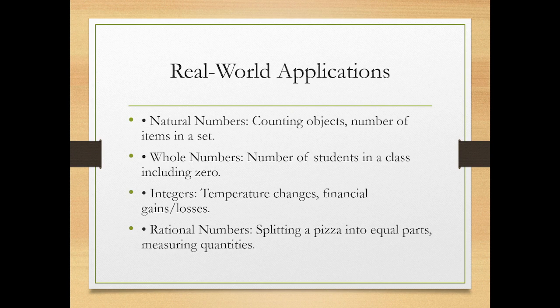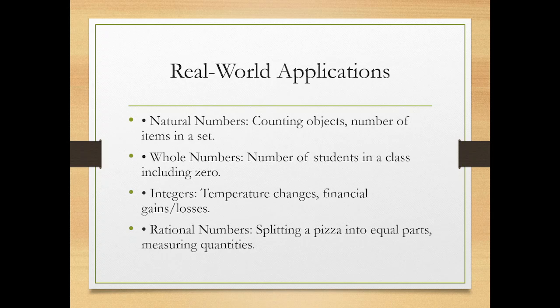Real world application. So these are the places where we use natural number, whole number, integers and rational number unconditionally. So first is natural number. Whenever we count an object, we always represent it in the form of whole number or natural number. We never represent the number of objects in the form of decimal values or rational number.